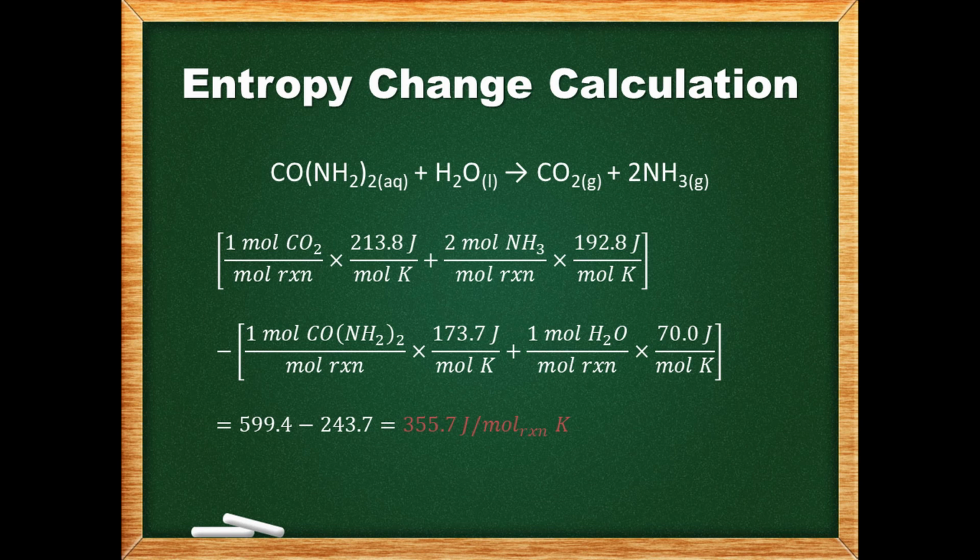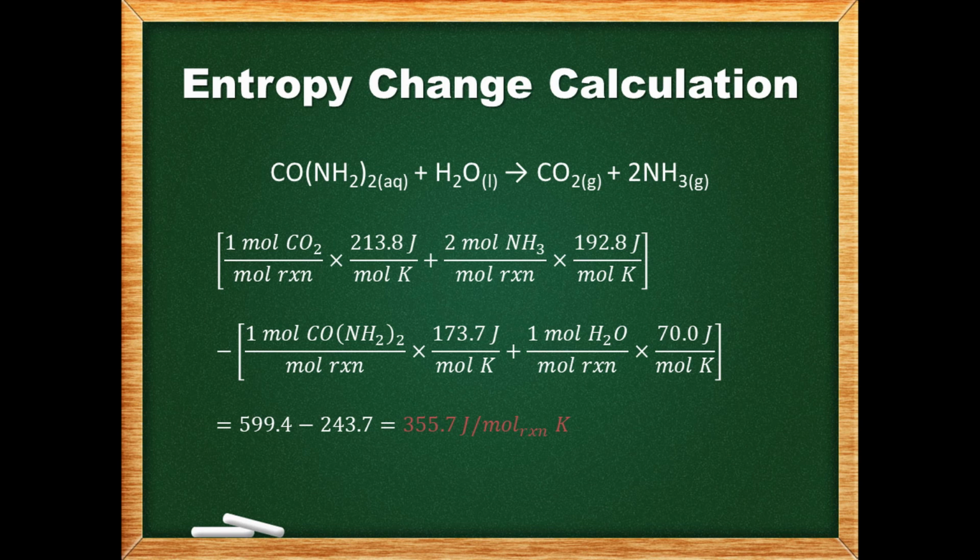We then plug these into our equation, taking care to multiply each entropy value by the moles of the corresponding substance from the chemical reaction. The standard entropies of the reactants are subtracted from the standard entropies of the products. We then get an answer in units of joules per mole of reaction Kelvin.